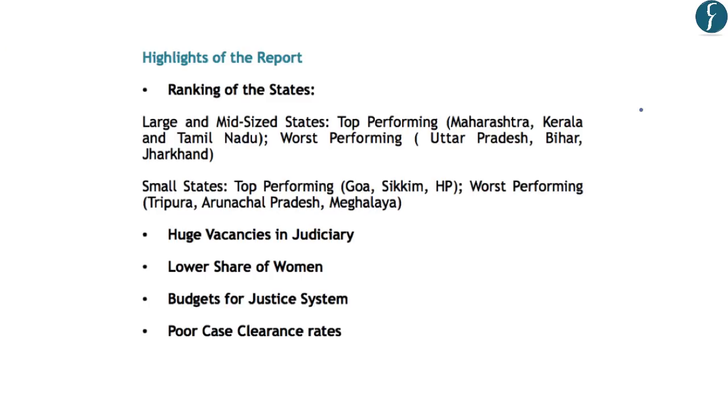Now, the ranking of the states according to this report: for the large and the mid-sized states, the top performing states include Maharashtra, Kerala and Tamil Nadu, while the worst performing states include Uttar Pradesh, Bihar and Jharkhand. And in the small states, top performing states are Goa, Sikkim and Himachal Pradesh. However, worst performing states are from northeastern India, and these include Tripura, Arunachal Pradesh and Meghalaya.